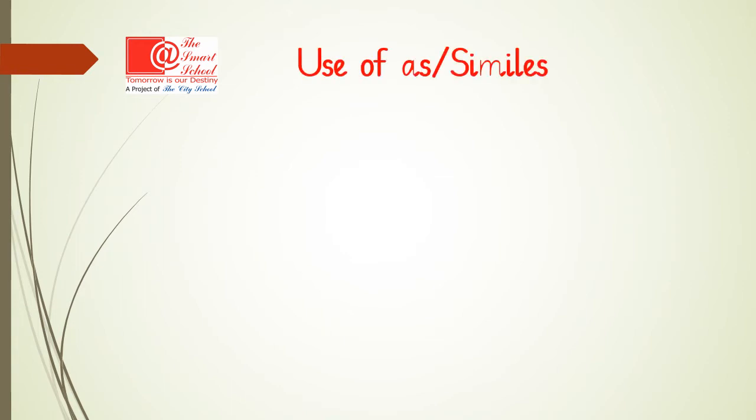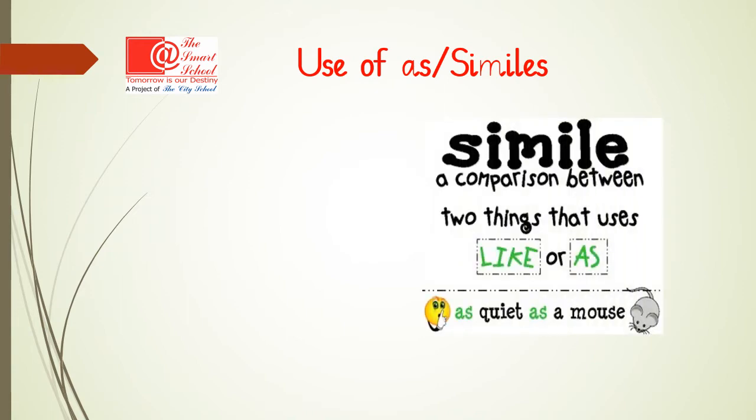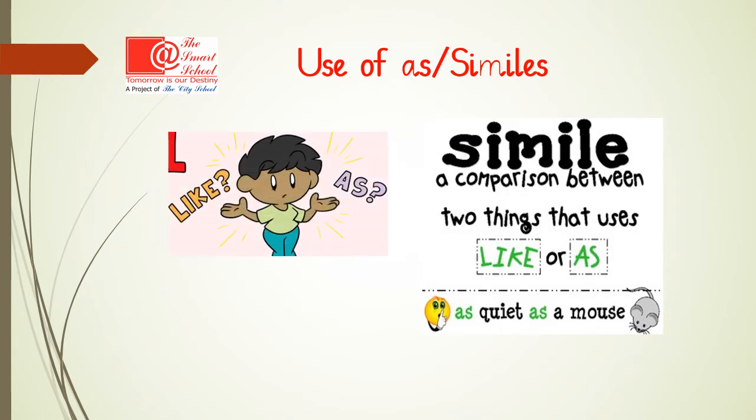Now, let's see what a simile is and how as is used in a simile. A simile is when we compare two things with the help of as or like. For example, as quiet as a mouse. Just like the mouse makes no noise, we are comparing something that is as quiet as a mouse. So remember, whenever two things or two objects or two concepts are being compared with the help of like and as, that is what we call a simile.